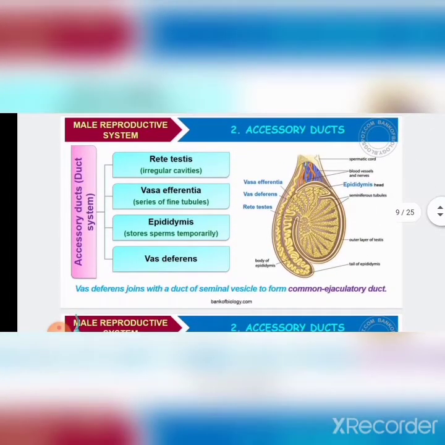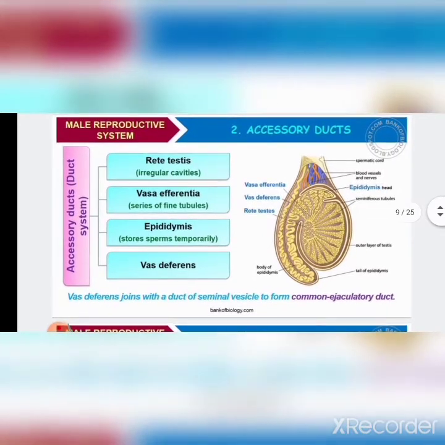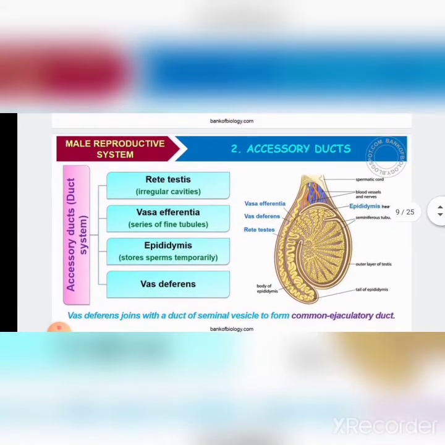Next, let us discuss the male accessory ducts. Before that, we'll discuss what accessory sex organs are. Accessory sex organs are those organs which do not directly produce sperm. As we know, sperm production takes place inside the testes. The accessory sex organs carry the produced sperm to the external genitalia.